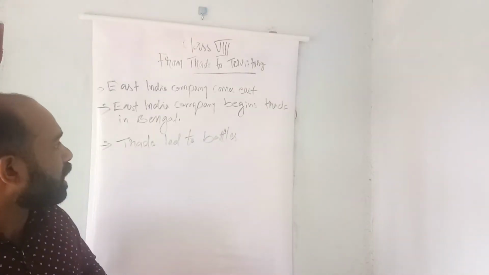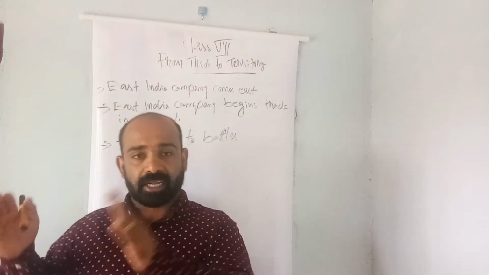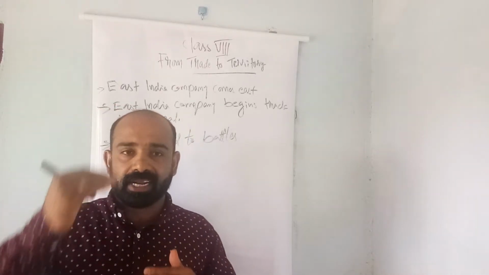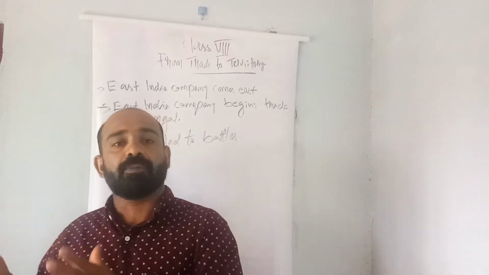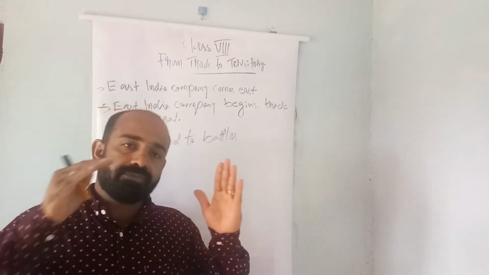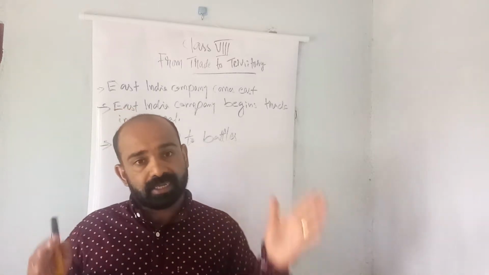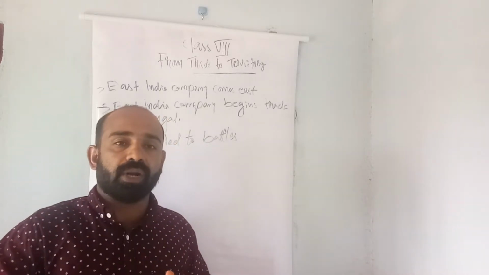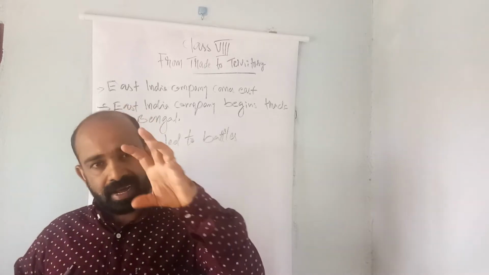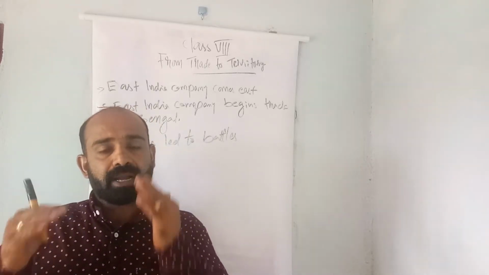And now let us see here, trade led to battle: how the trade of the English East India Company led to battles. After the death of Aurangzeb in 1707, we have already seen that the provincial rulers or provincial governors became powerful.